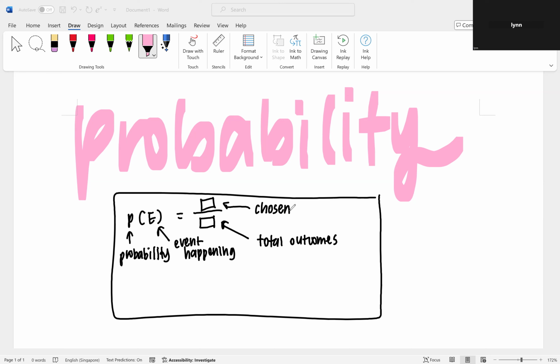Chosen over the total outcomes. I give you guys some time to write it down.